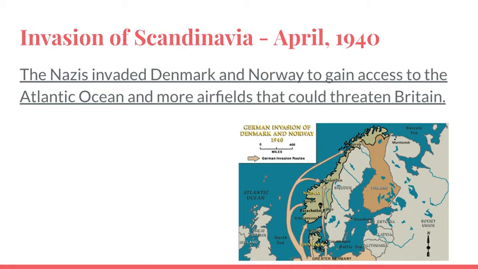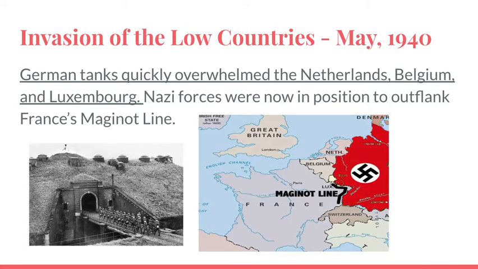And this is definitely not so much to invade Scandinavia, but to show Britain that now they can attack them from the air from multiple points. They also invade the Low Countries, known as the Netherlands, Belgium, and Luxembourg. They roll over quite quickly.